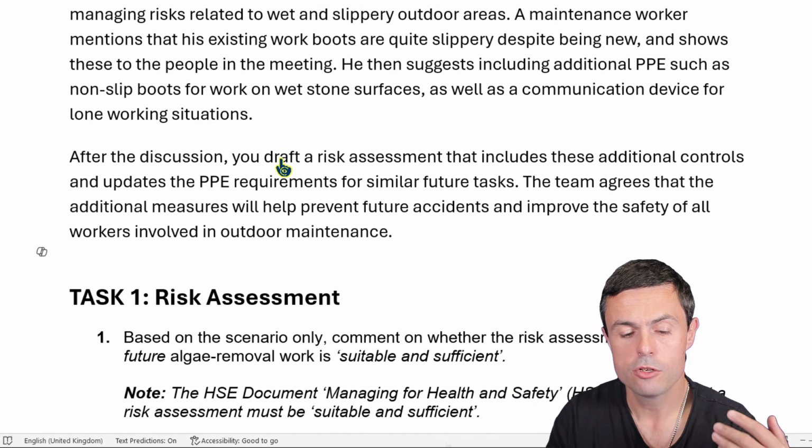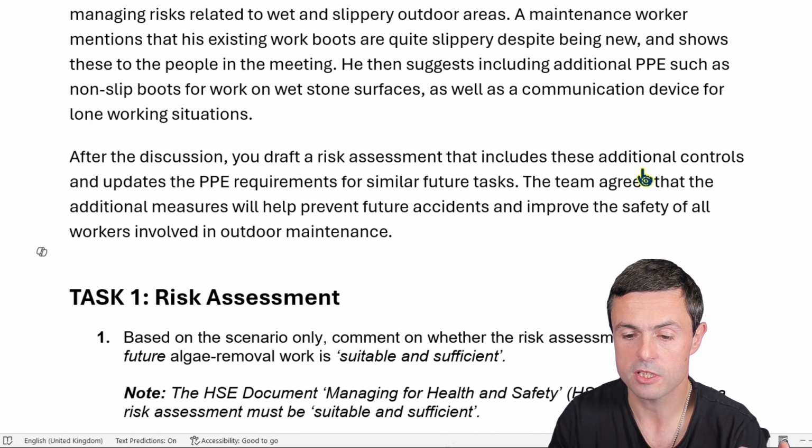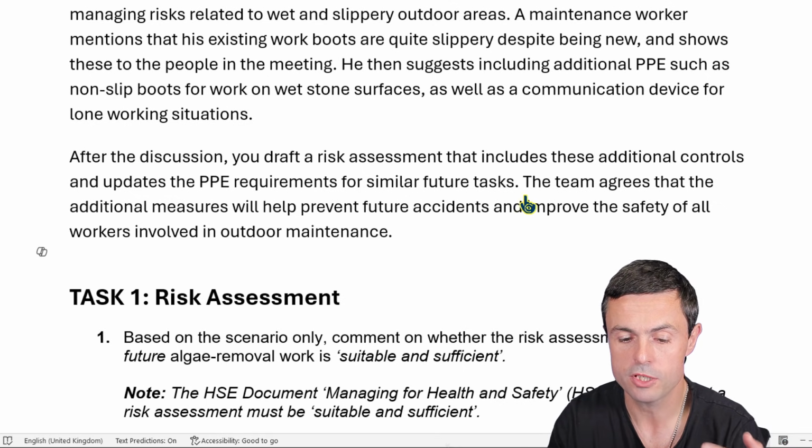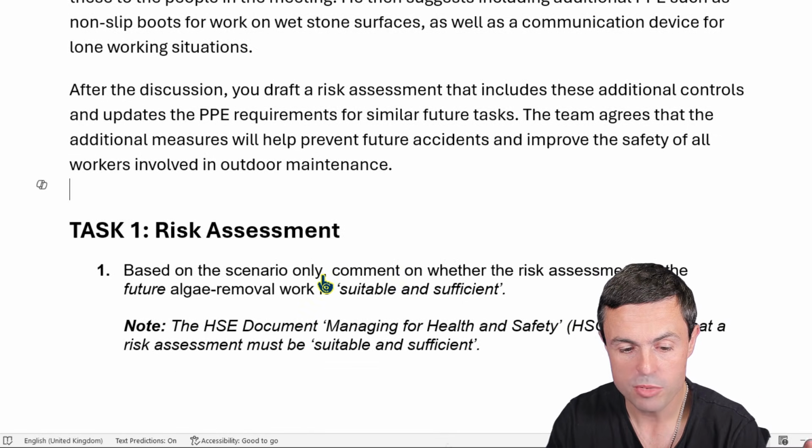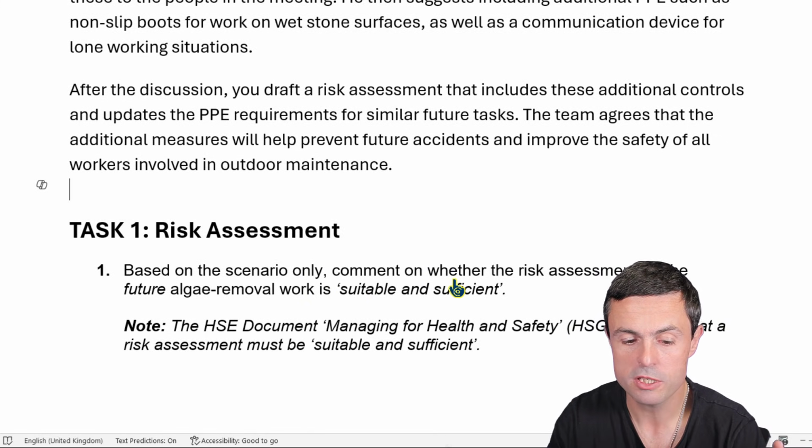After the discussion, you draft a risk assessment that includes these additional controls and updates the PPE requirements for similar future tasks. The team agrees that the additional measures will help prevent future accidents and improve the safety of all workers involved in outdoor maintenance. Based on scenario only, comment on whether the risk assessment for the future algae work is suitable and sufficient.